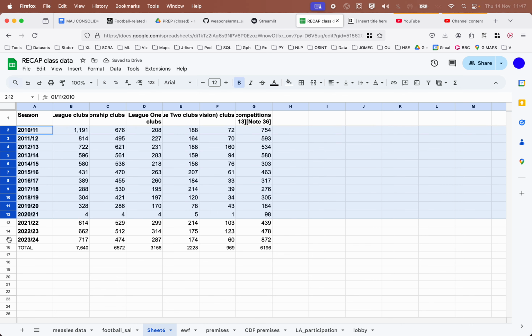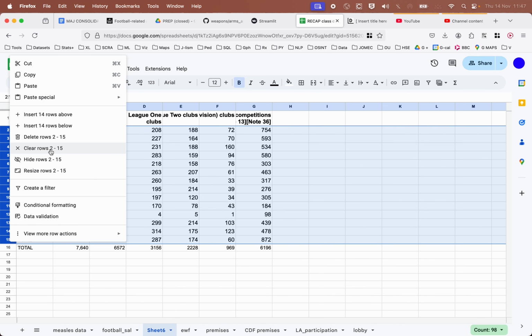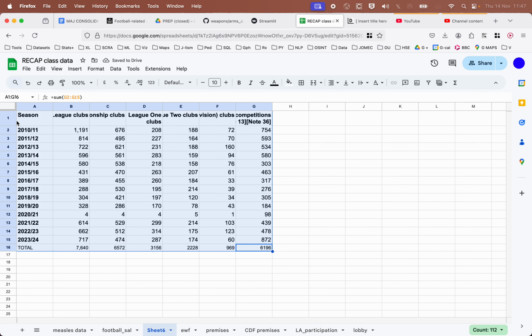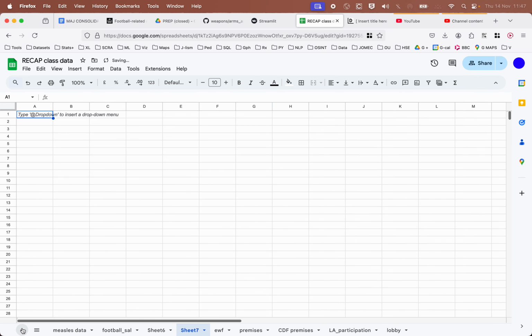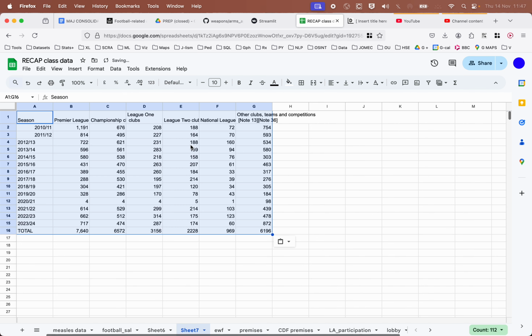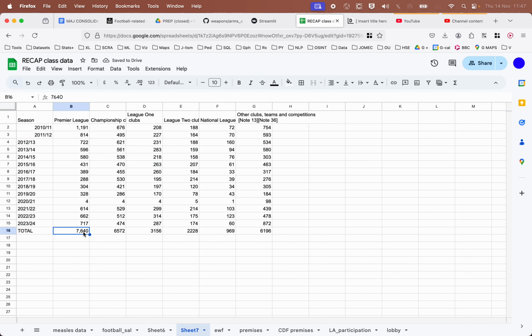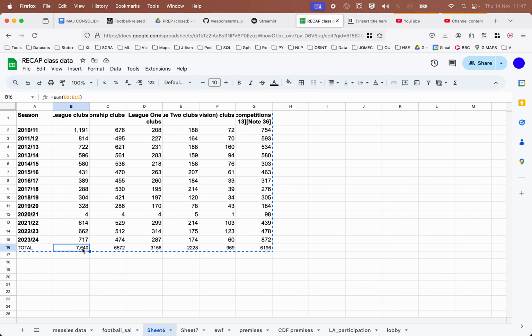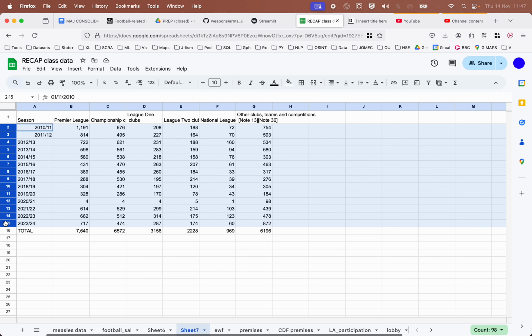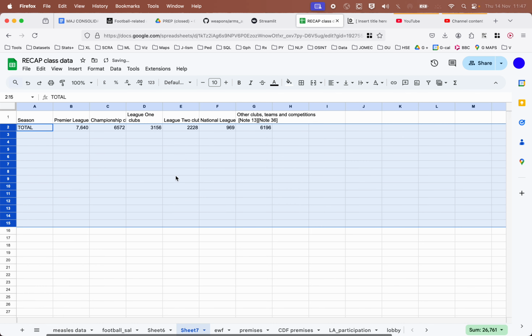Now, if I delete these, we're going to lose our figures. So what I will do is I'll copy the whole thing. I'll make a new sheet, and then I will go to Edit, Paste Special, Paste Values Only. So paste the numbers, and if there's any functions or calculations generating them, just paste the numbers. Don't worry about how they got there. And so now you can see that this is just 7640, whereas in the previous one it was actually a sum. Okay, so now we have these numbers. We can delete the other rows.